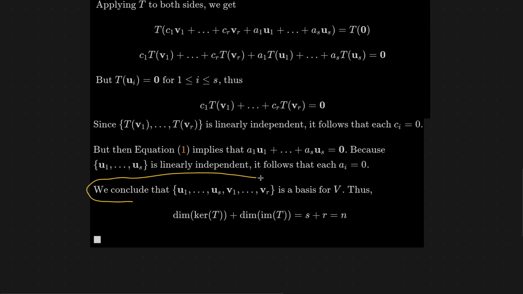So we conclude that this set of vectors is a basis for V.